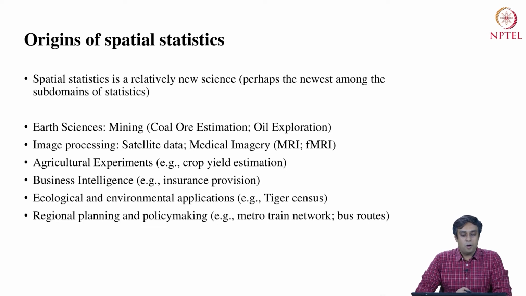So about the origins of spatial statistics. Spatial statistics is a relatively new science, perhaps the newest among the subdomains of statistics. There are several other subdomains of statistics, for example, biostatistics. Among these subdomains, spatial statistics seems to be the newest one. The early applications of spatial statistics came from earth sciences, specifically in mining, where for coal ore estimation, the quality of coal or any ore available inside the earth is fundamentally not visible to the statistician, the miner, the analyst that is out there to dig or extract that coal.